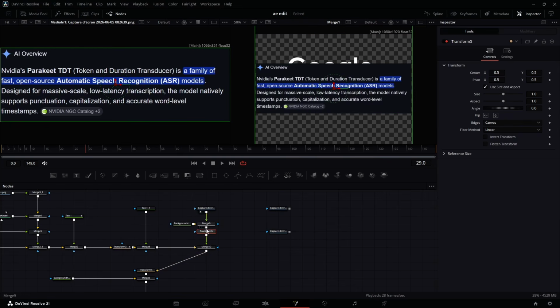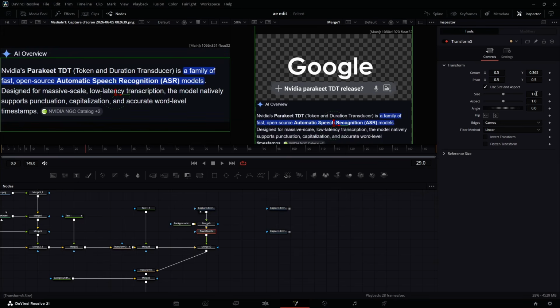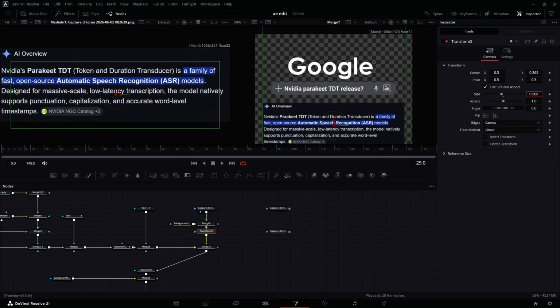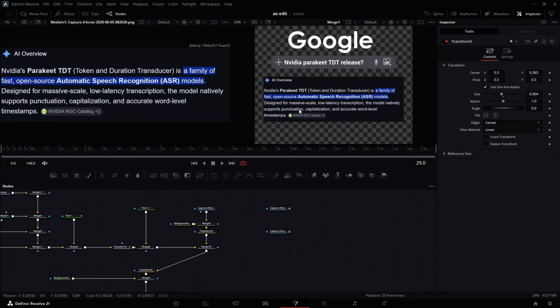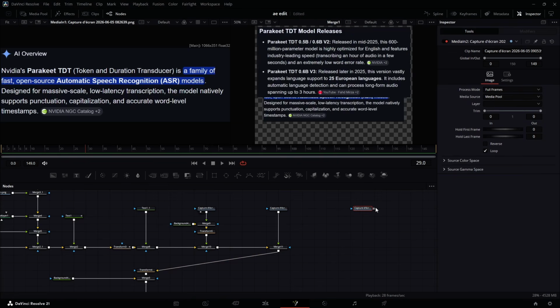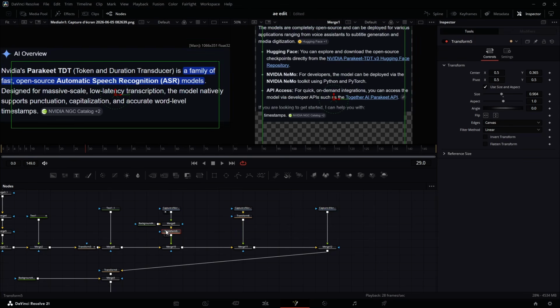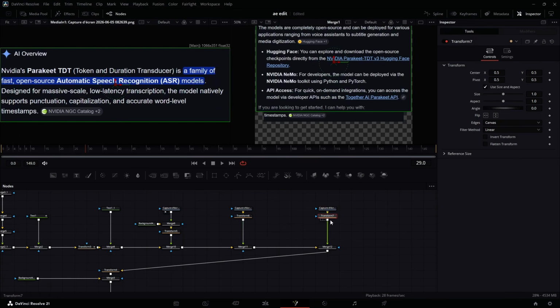Something here, this transform node, I can use it to bring it down like so, and now I can size it down to something like this. Now this is fine. Let me just go ahead and paste all of them and fix all of them. You can use this same transform node, but let me just fit this one here. Yes, this one is the second one, third one. Make sure to add a transform node here and the same size here because it's the same screenshot. I'm going to reduce this to 0.9 and come here, use 0.9 here, transform node 0.9.